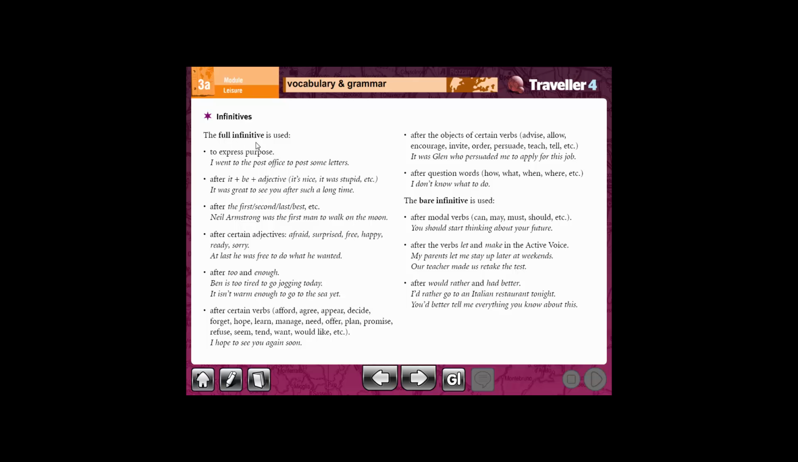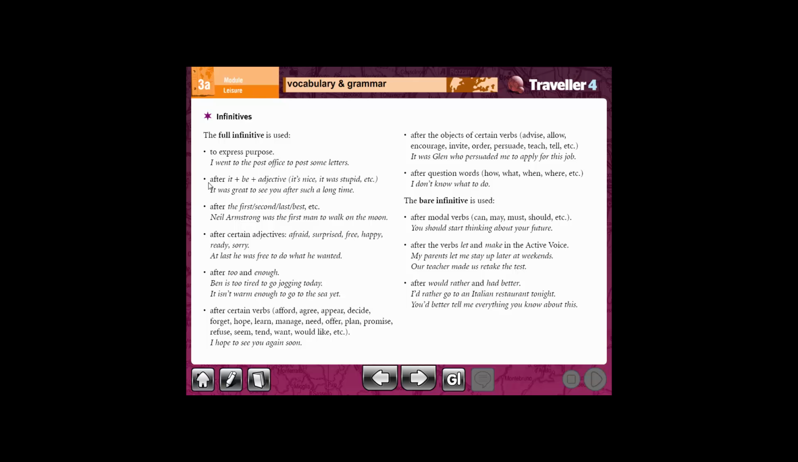Now you have to know where can we use full infinitive. The first one, to express purpose. Purpose, it means the aim, or why do you do this action. Like I went to the post office to post some letters. Now what is the purpose from going to the post office? Of course, it is to post some letters. Now, concentrate here. Where is the full infinitive? The full infinitive actually to post. Okay? We use it as a purpose of our action.